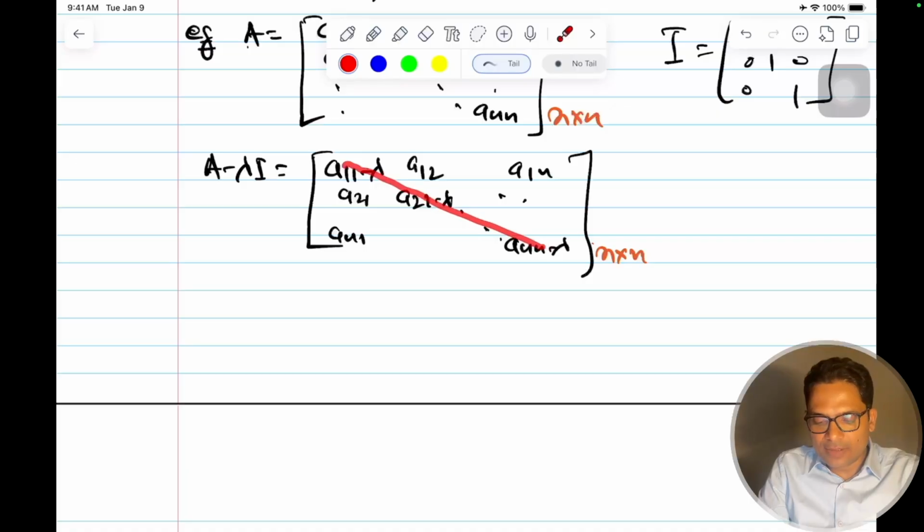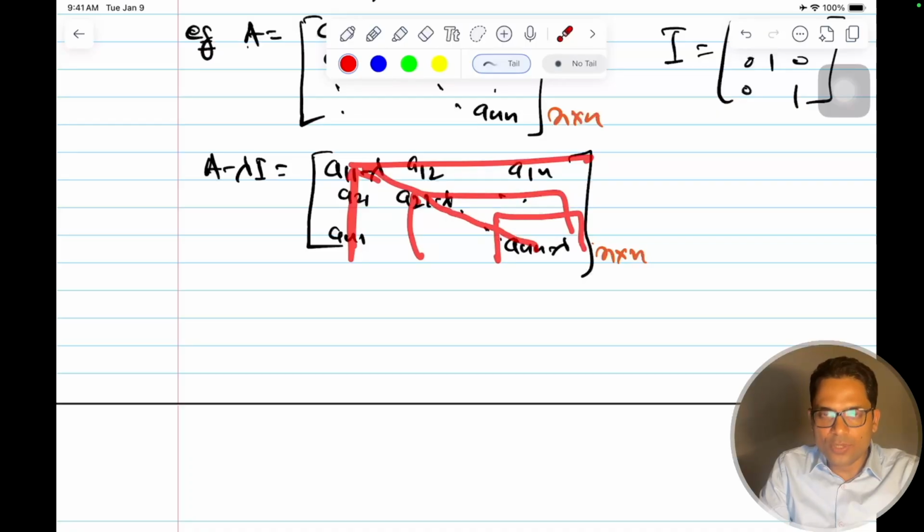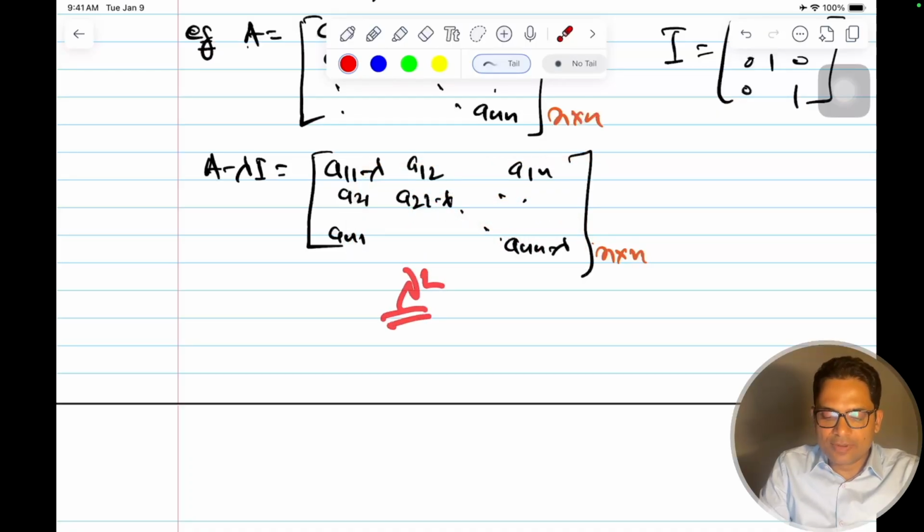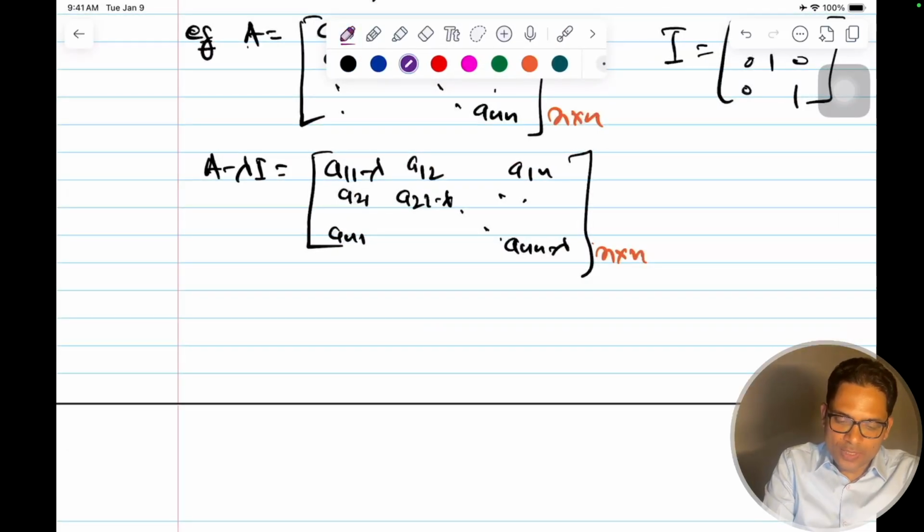determinant. Finally we will have how many lambda terms? N times lambda will be figuring here. So finally if we take a determinant of this, lambda will be multiplied by how many times? If I keep on going, n times. So this will give rise to a polynomial of degree n. So this will give me a polynomial.